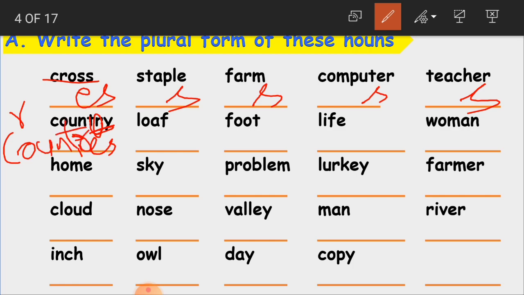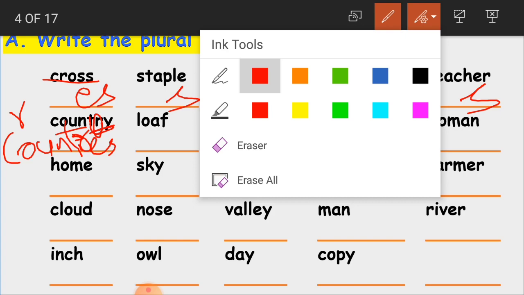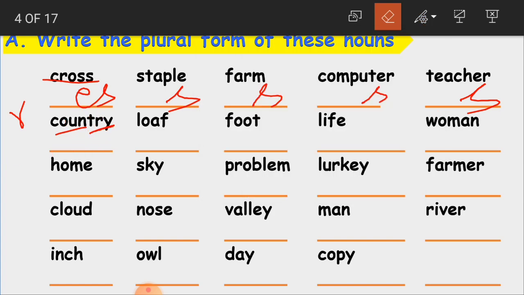Countries. I will write it clearly to you again. This country becomes, understood how I made it? Okay children, it becomes what? Countries. C-O-U-N-T-R-I-E-S. Country, so Y went off. In place of Y, I came and es is added.